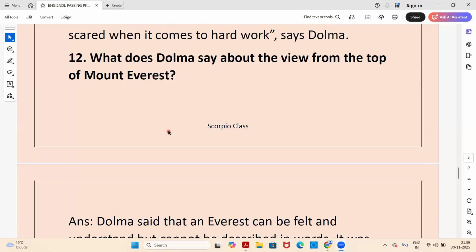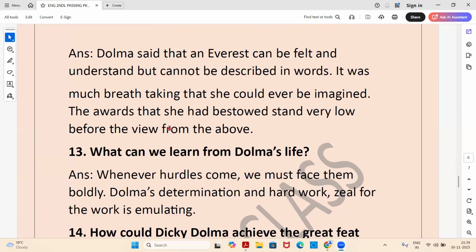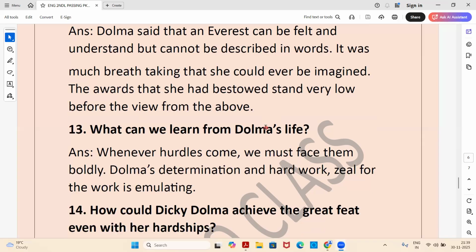What does Dolma say about the view from the top of Mount Everest? Answer. Dolma said that Everest can be felt and understood but cannot be described in words. It was much more breathtaking than she could ever have imagined. The awards she had been bestowed stand very low before the view from above. So she kept all the awards and everything in comparison, and the view will encompass all the awards. She cannot just describe it in words.